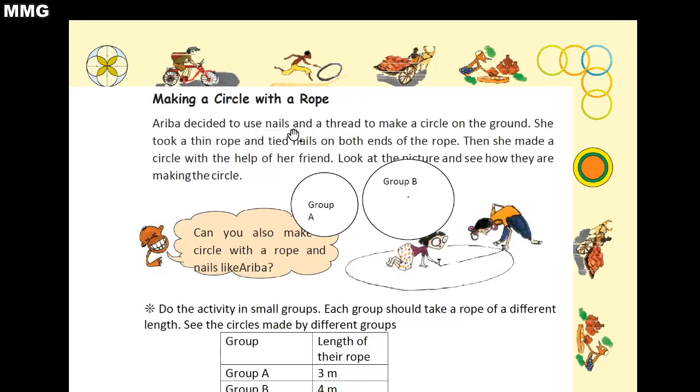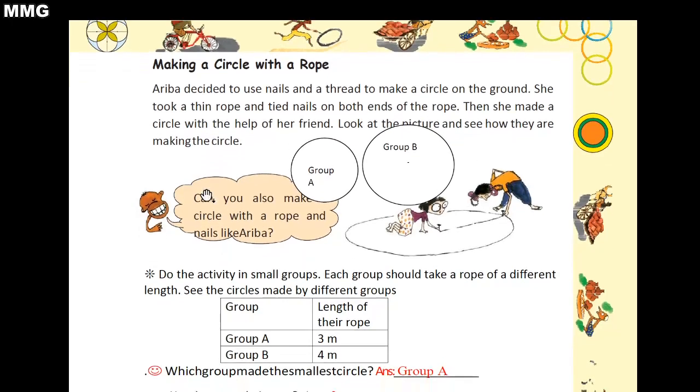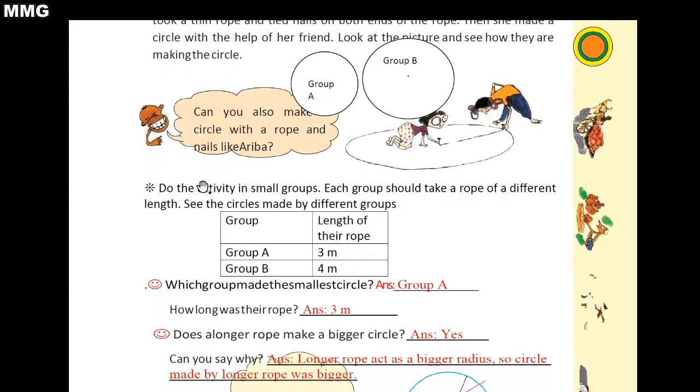Now Ariba decided to use nails and a thread to make a circle on the ground. She took a thin rope and tied nails on both ends of the rope. Then she made a circle with the help of her friend. Look at the picture and see how they are making the circle. So children, this is again an activity. You have to do it yourself. Okay, so here I have written the answer again. Now look here children, this circle is made by group A and this one is made by group B. So I have written here group A, group B, and length of their rope. In case of group A the length of the rope is 3 meter. group A के केस में length कितना है rope का?